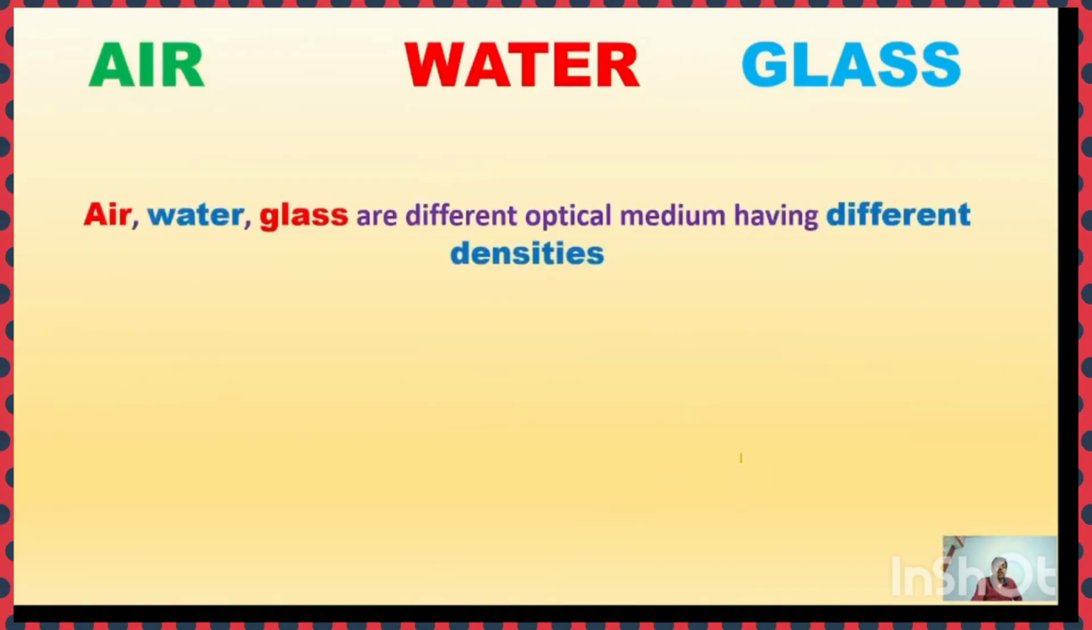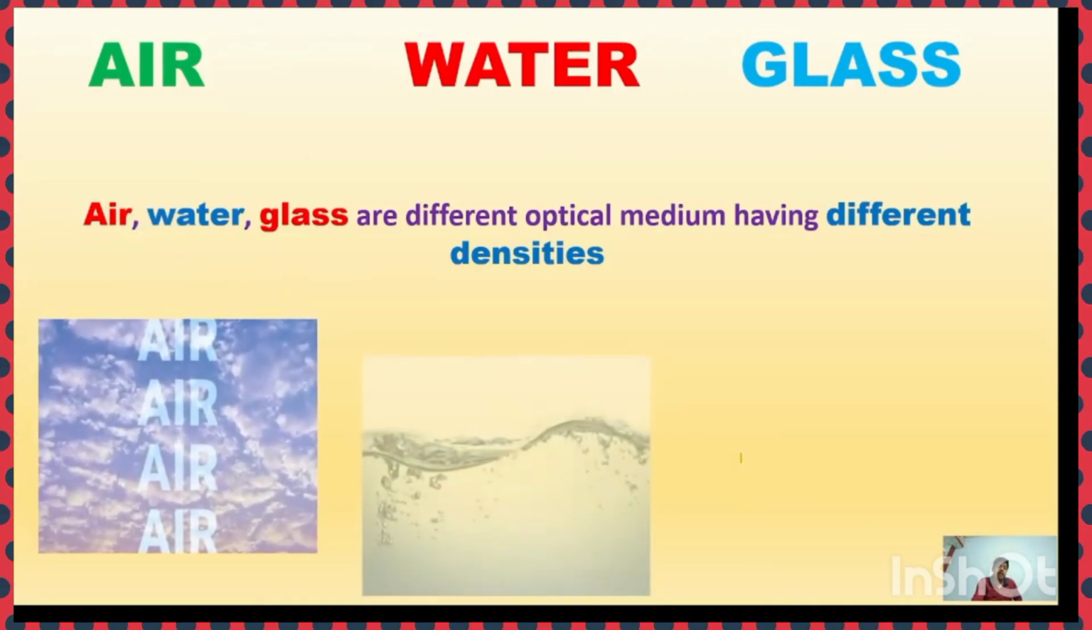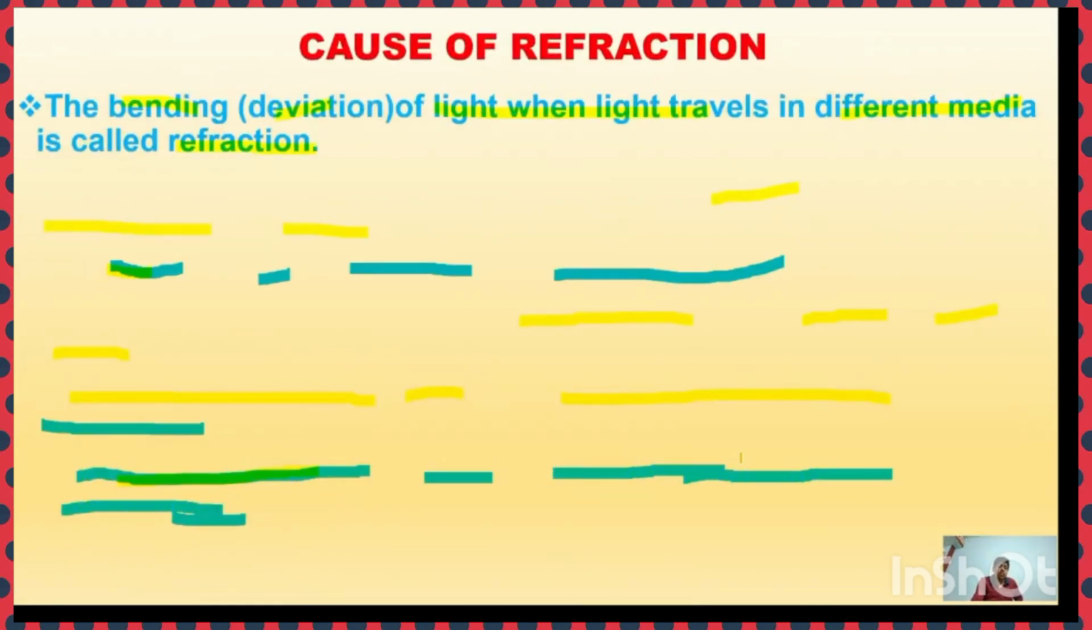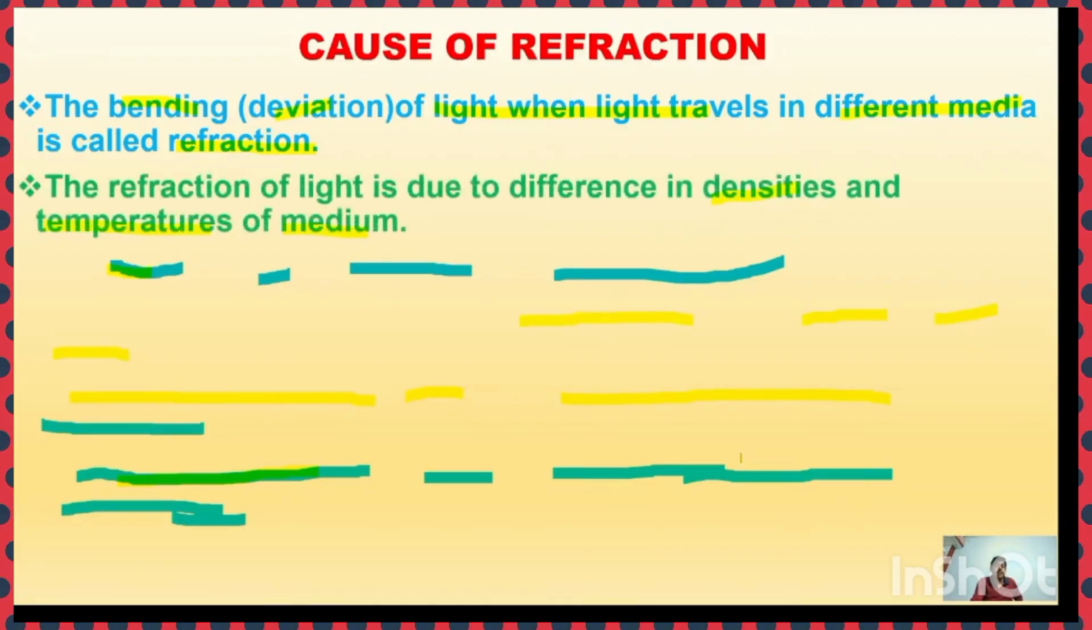So air, water and glass are three optical media which allow light to pass through them, due to their different densities. Here water, air, water and glass. So what is the cause of refraction? We already discussed. The bending or the deviation of light when light travels in different media is called refraction. The refraction of light is due to difference in densities and temperature of the medium.